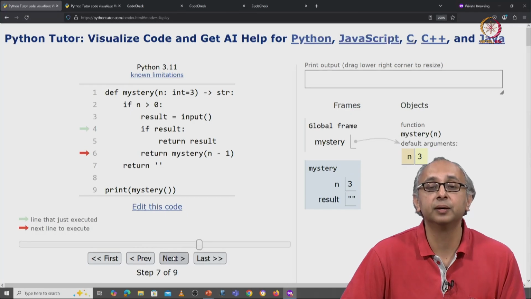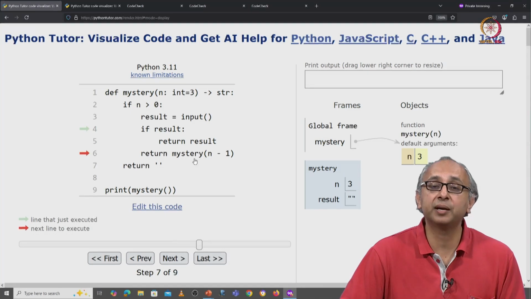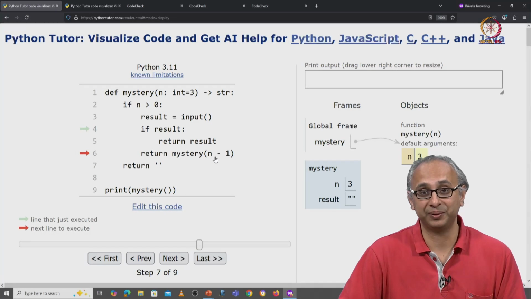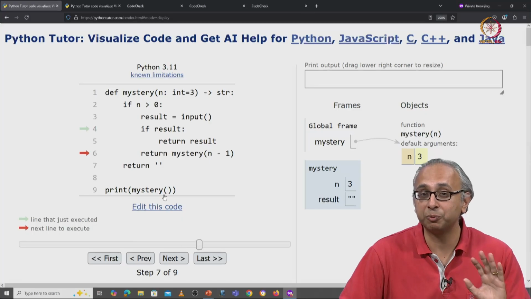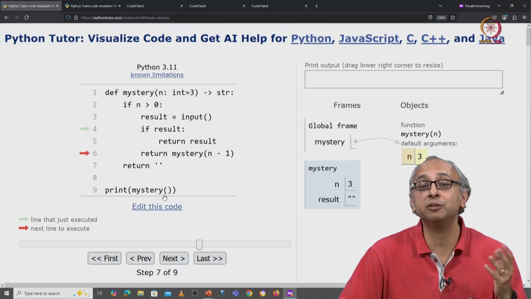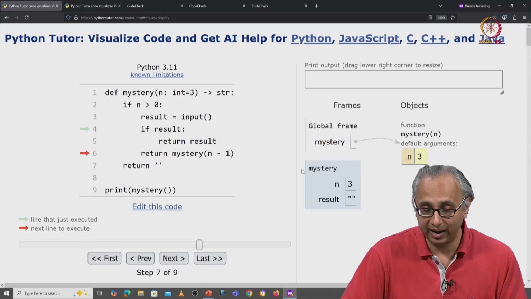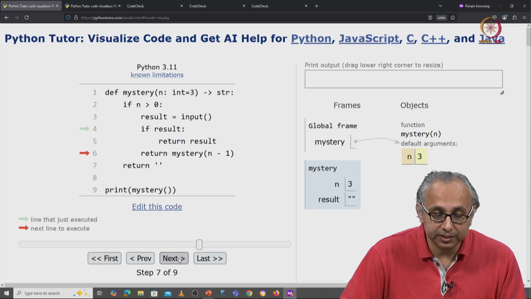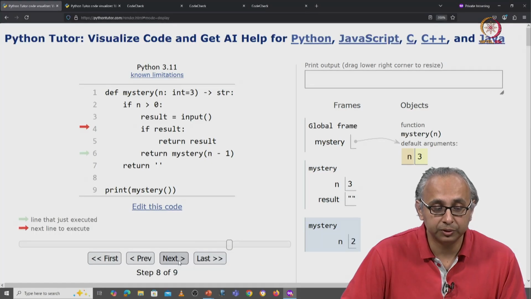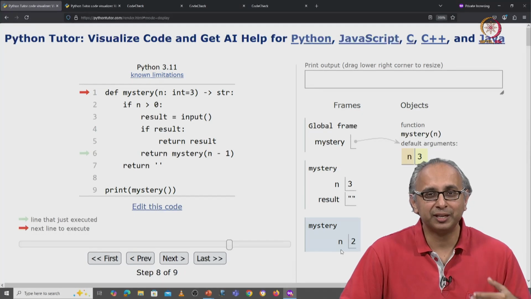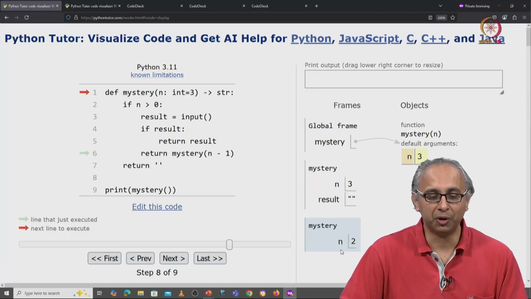I will continue here. And here I make a recursive call, and this time I'm calling the mystery function with an argument. On line 9, I called it with no arguments, which means it was called with the default argument. But here I'm calling it with the argument n minus 1. N here is of course 3, so this means the red arrow will jump to line 1, and I am in a fresh instance of the mystery function, this time where n is 2. I hope you're getting a sense of what's going on here.